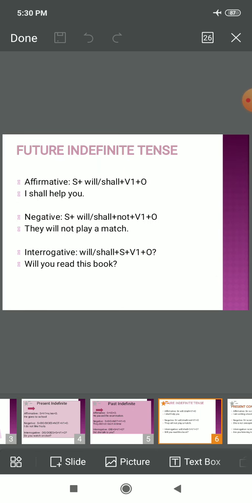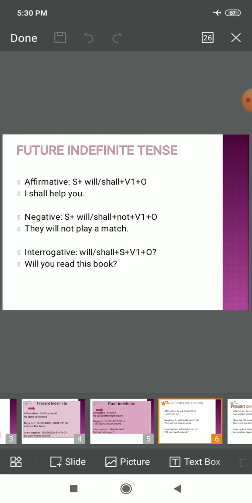So children, in affirmative, again a very simple rule, that is subject plus will or shall according to the situation plus verb's first form plus object. So, what I mean when I say will or shall according to the situation, so children, according to the traditional English grammar, shall is used with I and we, and will is used with rest of the subjects, right?